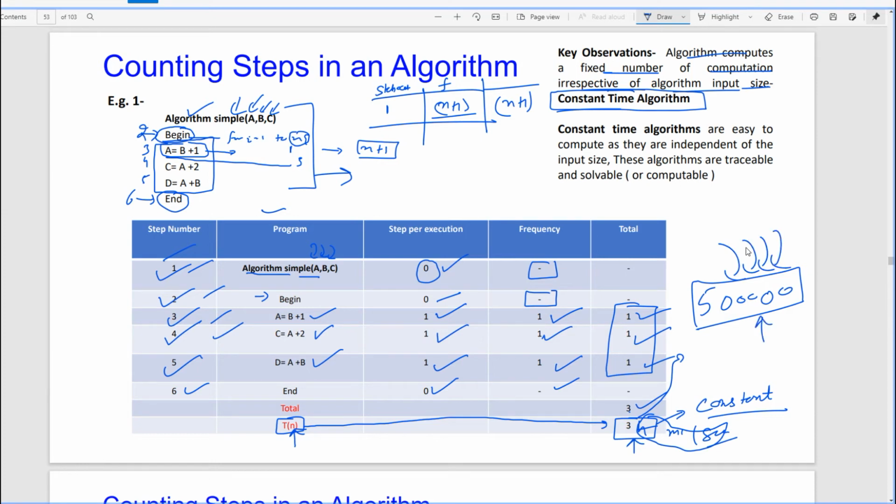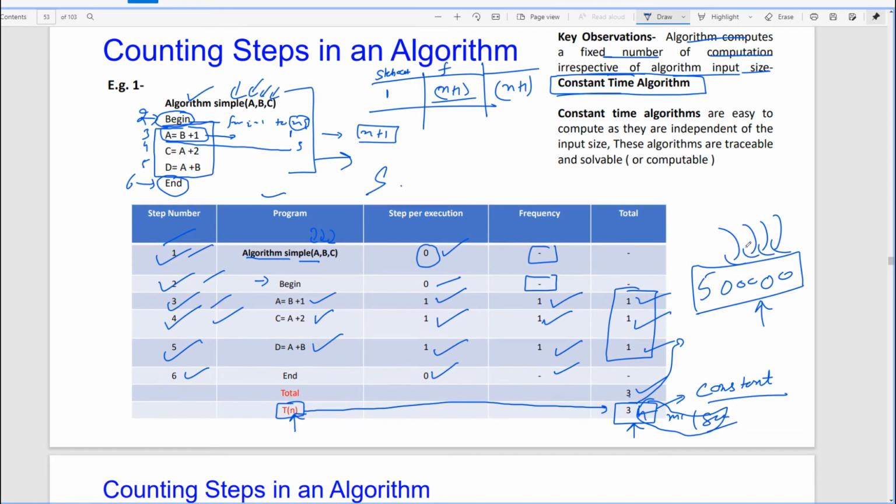Definitely after some constant time we will get the result. So this problem is definitely a solvable problem, and from here you get an idea of a solvable type of problem. Constant time algorithms are easy to compute as they are independent of the input size. These algorithms are tractable or solvable.